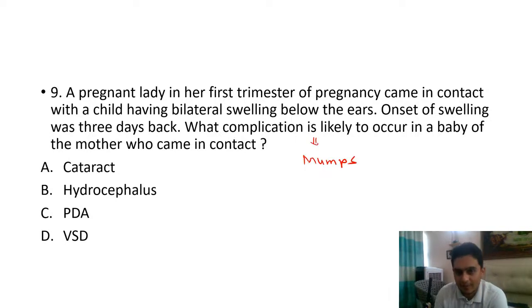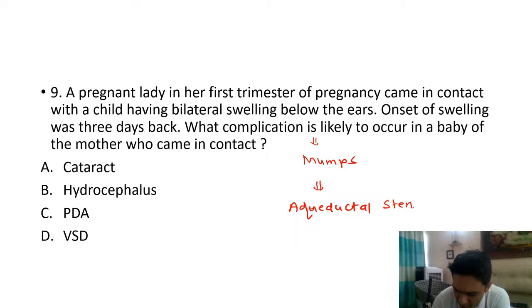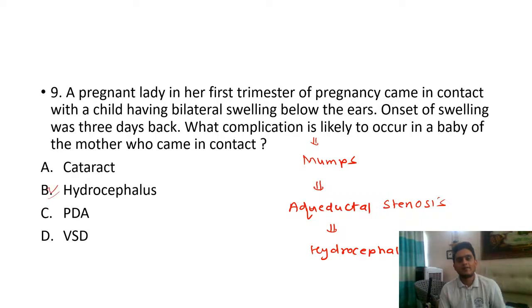And what mumps causes is aqueductal stenosis. You have this aqueduct between your third and fourth ventricle. So stenosis of this aqueduct will lead to hydrocephalus. Again, we have discussed it in our classes as well. So the answer is, as correctly said, hydrocephalus.